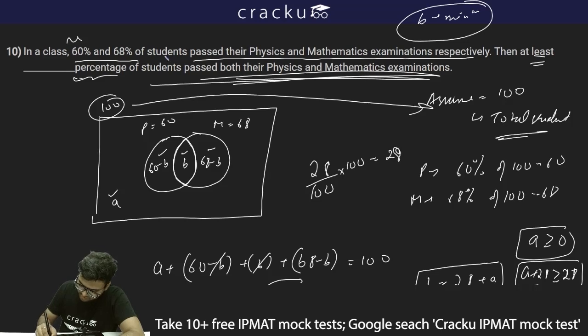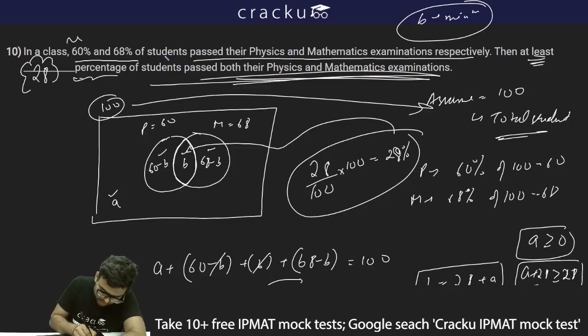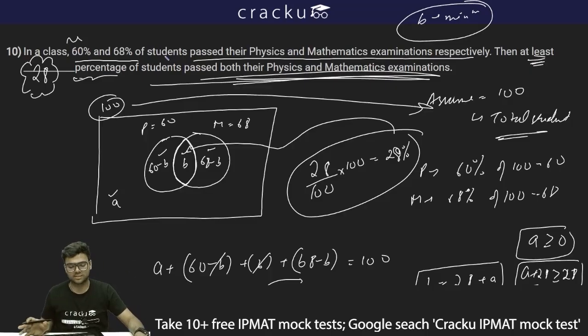The 28% are the students who are passing both the examinations. This is the minimum value. Since B is greater than or equal to 28, the minimum value will be 28, and thus I can say at least 28% of students should pass in both physics and mathematics examination, and therefore 28 is the correct answer.